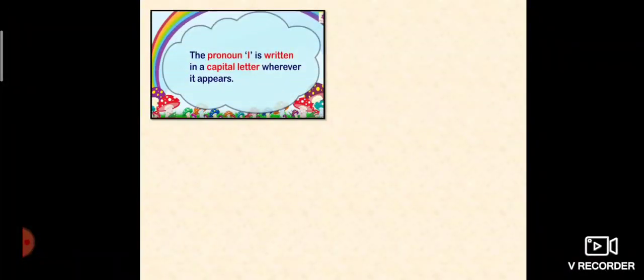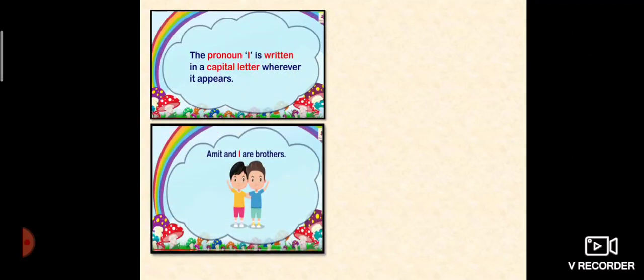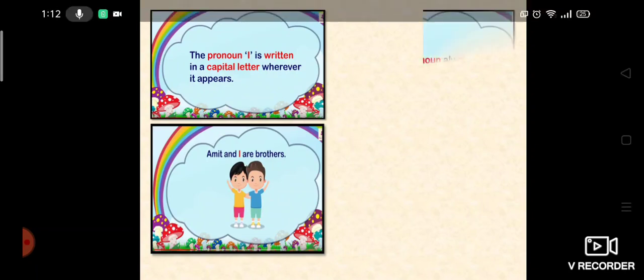Let's see, the pronoun I is written in a capital letter wherever it appears. Amit and I are brothers. Always remember, whenever the alphabet I comes, it always comes in capital letter, not in small.